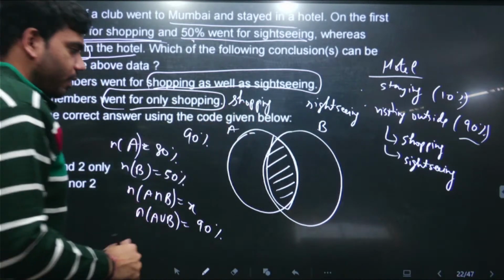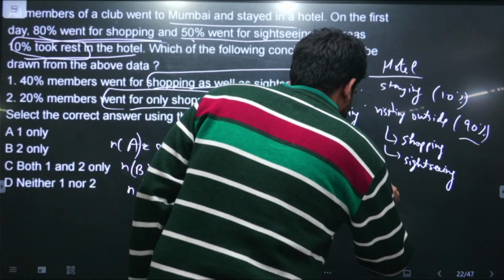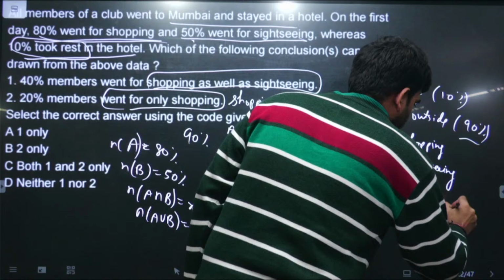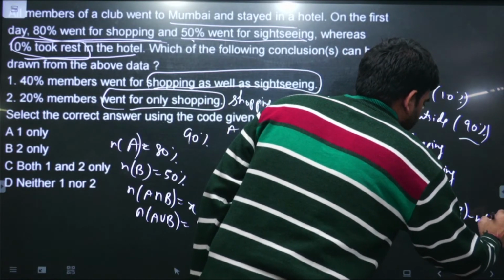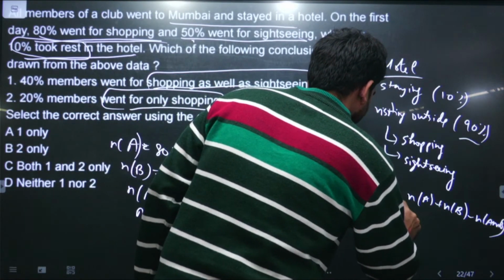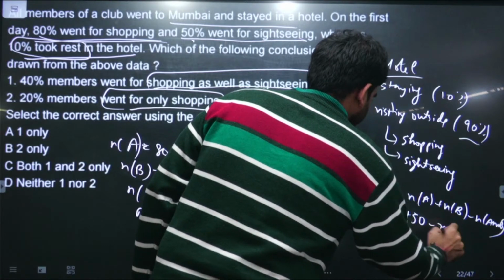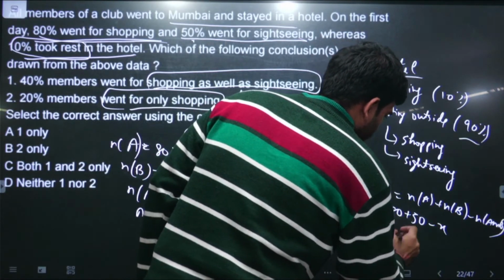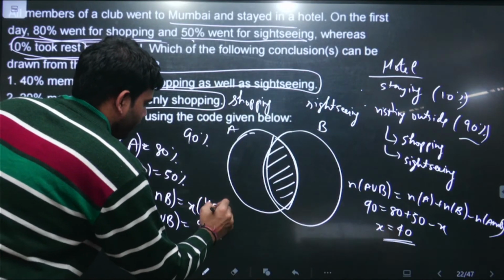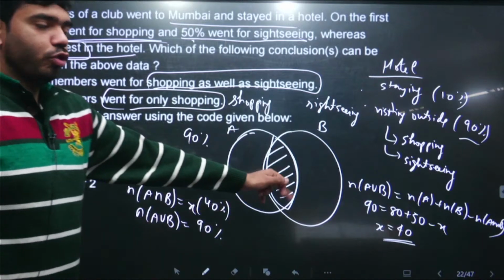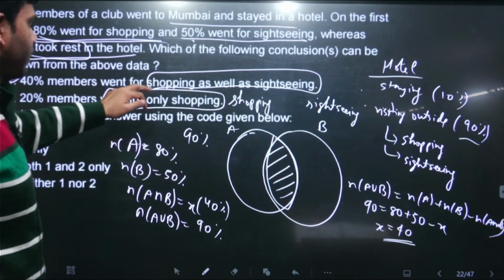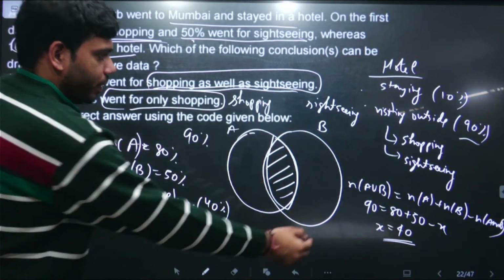So using the equation of sets and the Venn diagram, this is the basic formula of union. We just have to apply this, right? We know this is 90, this is 80, this is 50, and this is what we need to find. So it comes out to be 130 minus 90, that is 40. So it means 40% of people are doing both shopping as well as sightseeing. So statement 1 is correct: 40% of members are doing both shopping as well as sightseeing. We found this out from this.